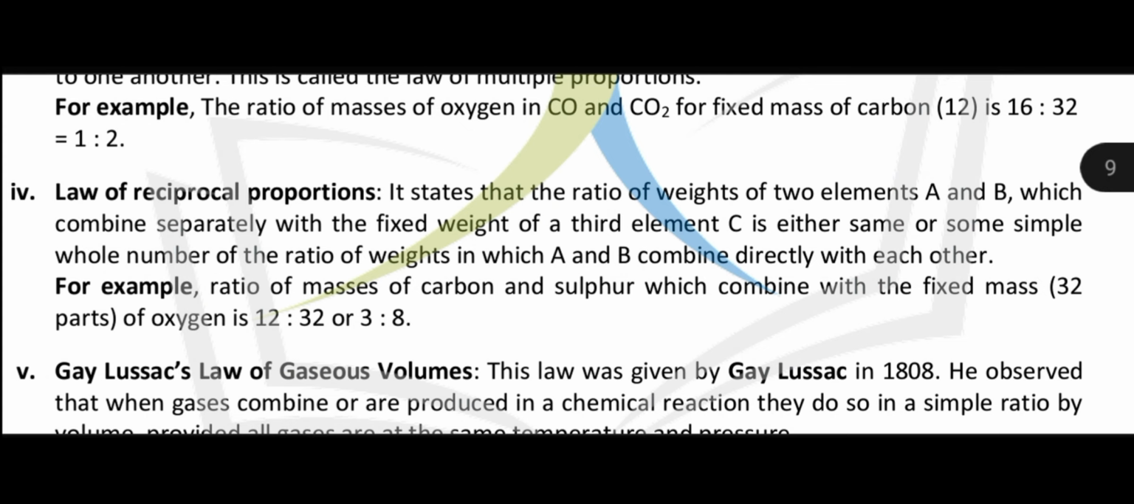For example, the ratio of masses of carbon and sulfur which combine with a fixed mass of 32 parts of oxygen is 12:32. The ratio of carbon and sulfur, along with their ratio with oxygen, comes out as a whole number ratio, and that ratio will be 3:8.